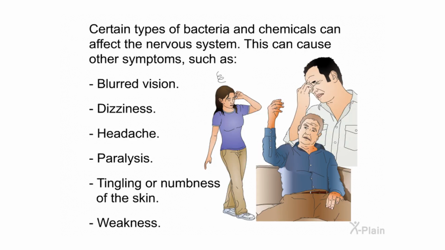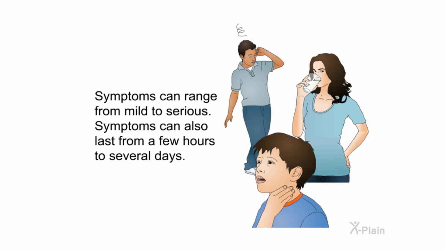Certain types of bacteria and chemicals can affect the nervous system. This can cause other symptoms such as blurred vision, dizziness, headache, paralysis, tingling or numbness of the skin, weakness. Symptoms can range from mild to serious. Symptoms can also last from a few hours to several days.